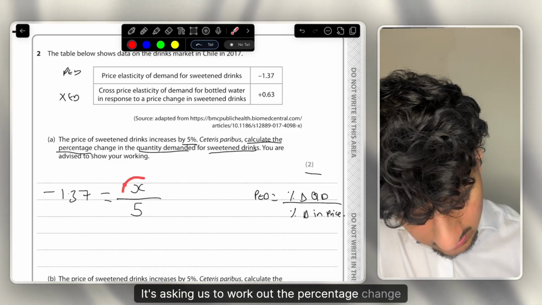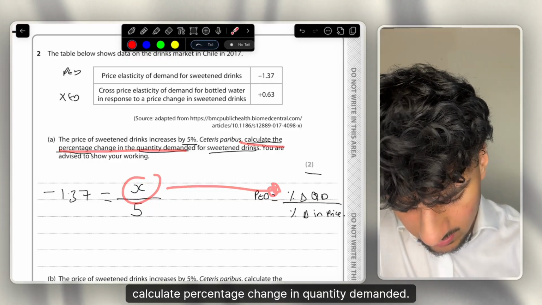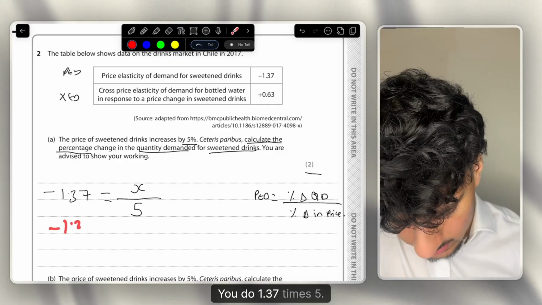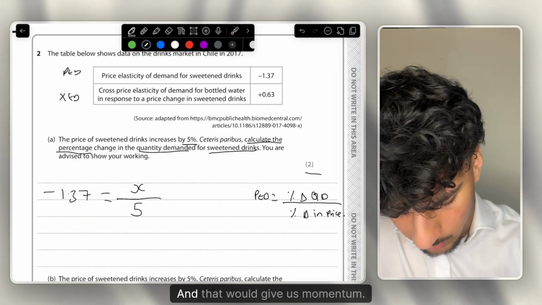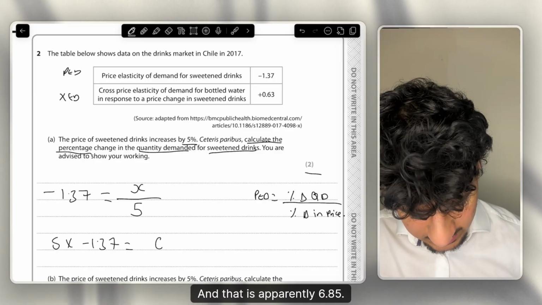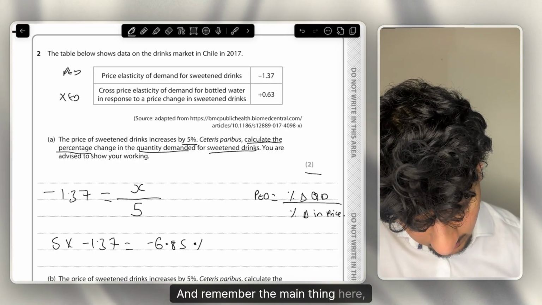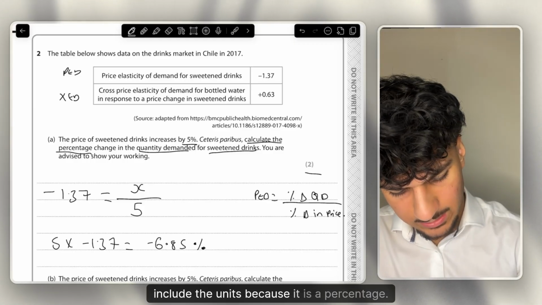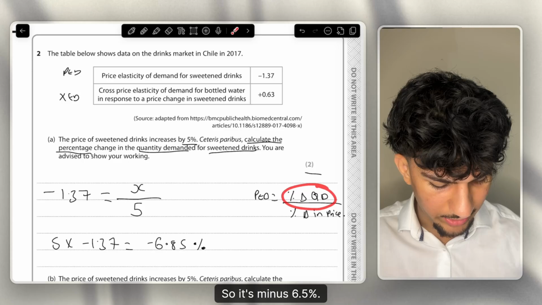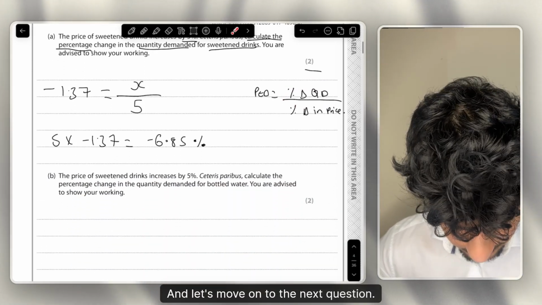It's asking us to work out the percentage change in quantity demanded. Now, that is some very simple maths, so let's work this out. How do you do that? You do 1.37 times 5, and that would give us... mental maths is not great, so I'll have to use a calculator, and that is apparently 6.85. And I'll do minus, and remember the main thing here, always include the units, because it is a percentage, since it's percentage change in quantity demanded, so it's minus 6.85%. Okay, so that is 2 marks bagged, and let's move on to the next question.